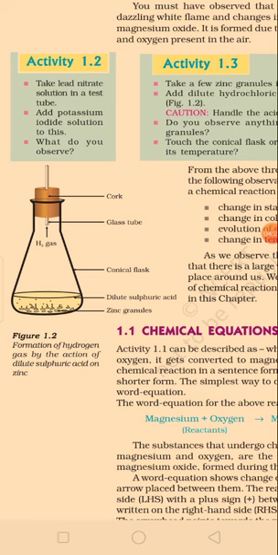I will do all the reactions. I will give you all the reactions after this lecture. We will discuss it on the group also. So lead nitrate reacting with potassium iodide forms lead iodide plus potassium nitrate. Here the products are lead iodide and potassium nitrate. Lead iodide is yellow in color. So again, the observation is this: whenever a chemical change occurs, there is a chance of a change in color.